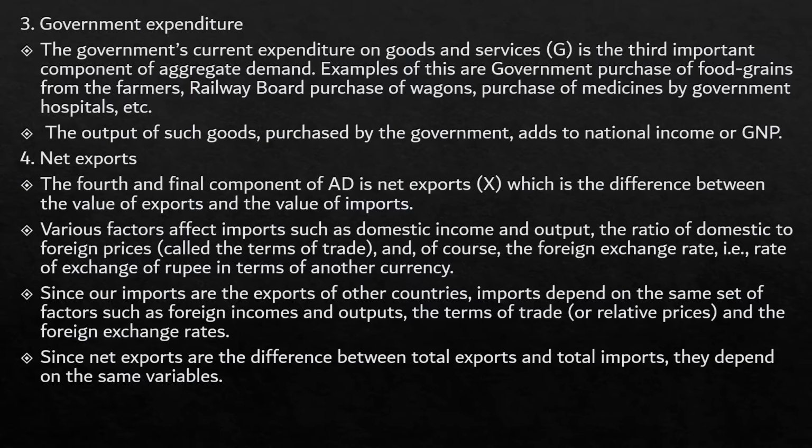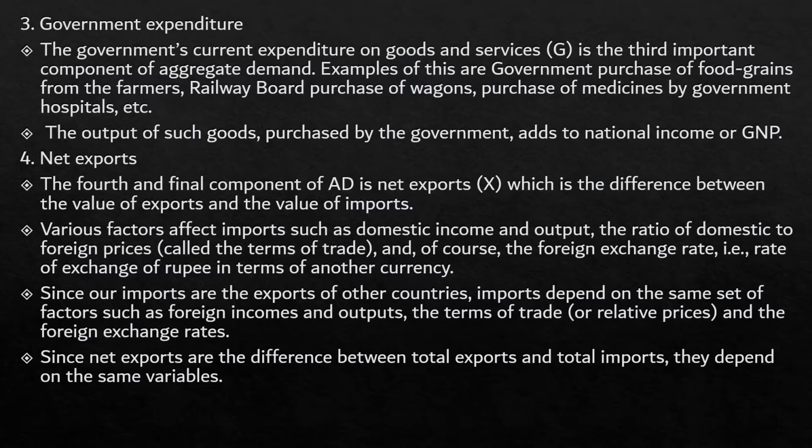Fourth and final component is the net exports. So when I say net exports, we are actually considering both exports as well as imports. The fourth and final component of aggregate demand is the net exports, which is the difference between the value of exports and the value of imports. Various factors affect imports such as the domestic income and output, ratio of domestic to foreign prices, foreign exchange rate, etc. Since our imports are the exports of other countries, when we are importing something, that means that it happens to be the export of some other country, right?